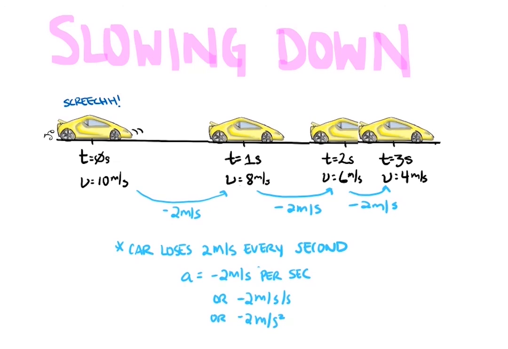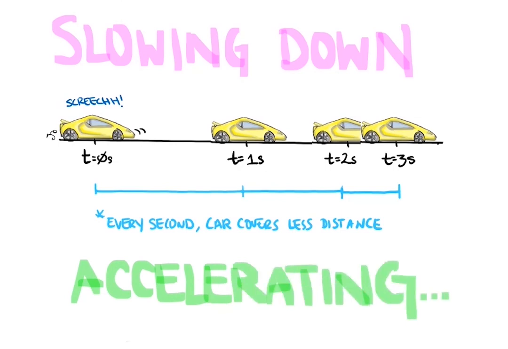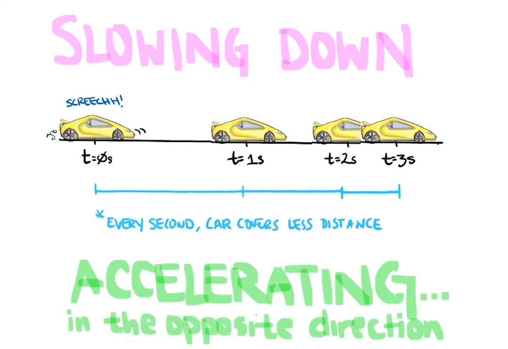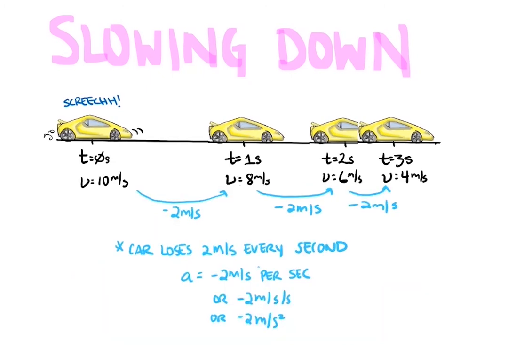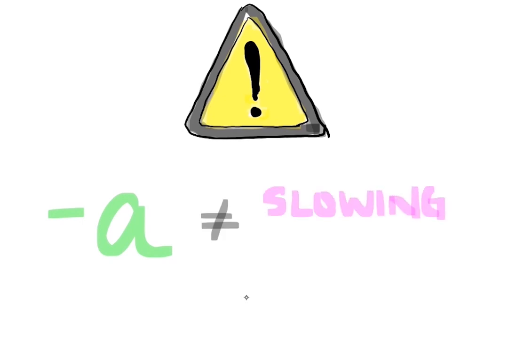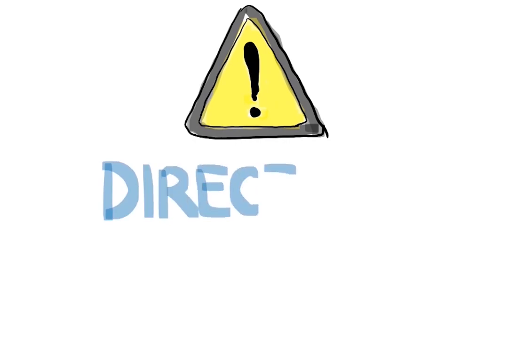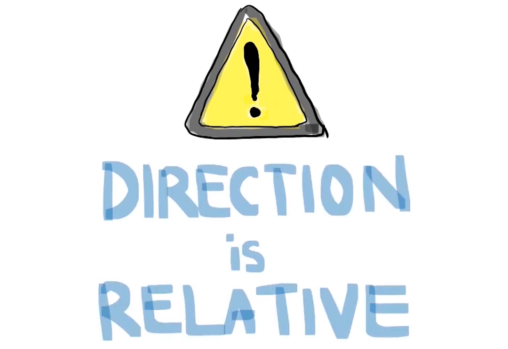Since the car is losing speed instead of gaining speed, we say that it is accelerating in the direction opposite to its velocity. If the velocity is positive, like in this example, the acceleration comes out negative when the car slows down. Be careful! A negative acceleration does not always mean that the car is slowing down. Direction, the sign of a number, is completely relative.